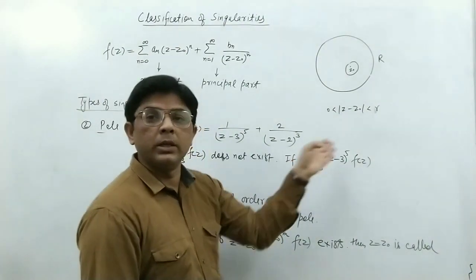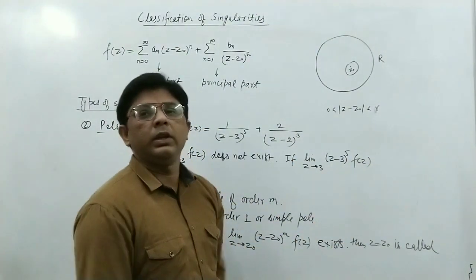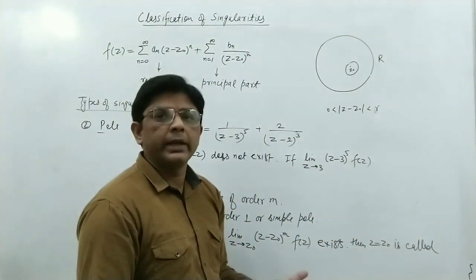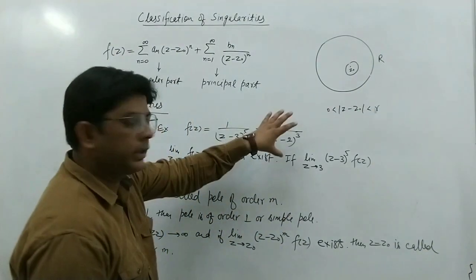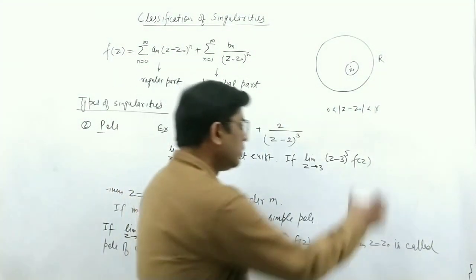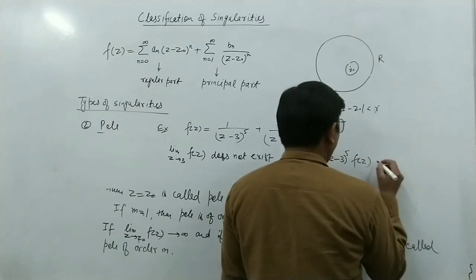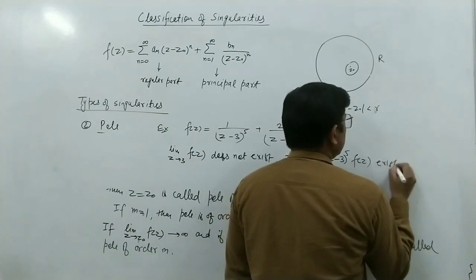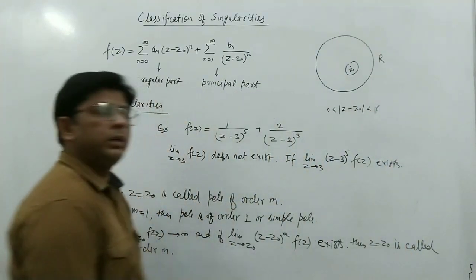Then if we put z tends to 3, we will have some finite value. This is 1 plus something, so we will have some finite value. So this limit exists.